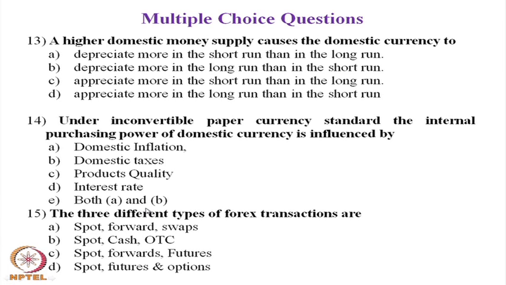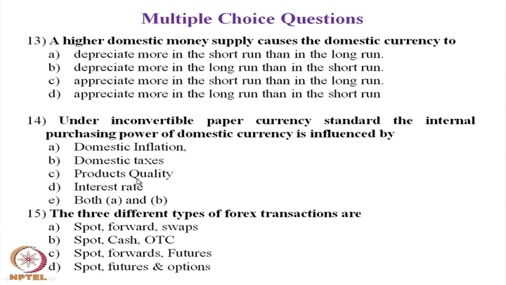In the long run there will be a correction. The correction of more depreciation is that exports will be cheaper and there will be more exports, and more exports may arrest the depreciation, as more inflow of dollars will be there in the economy. So, long run depreciation may be arrested, but short run depreciation will be more. The question number 13, the answer is A.